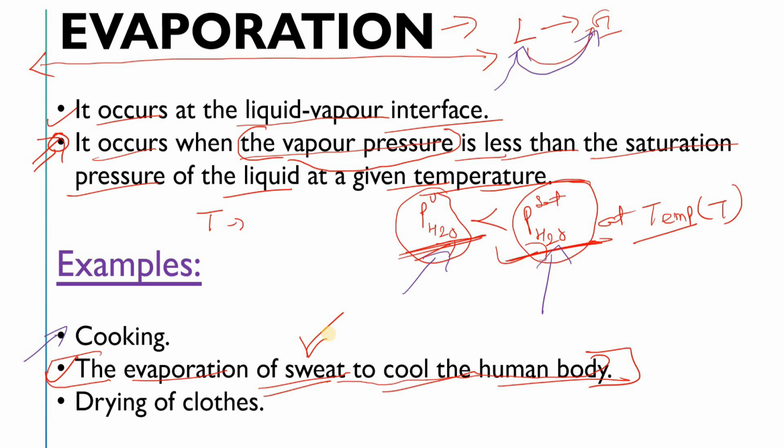Can you please elaborate the whole process of evaporation here, and how you feel cool? Please let me know in the comments box, and if you do not understand this, I'll also explain it in my next video, right?